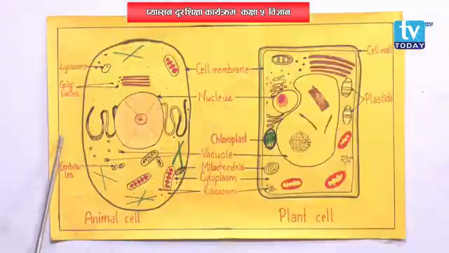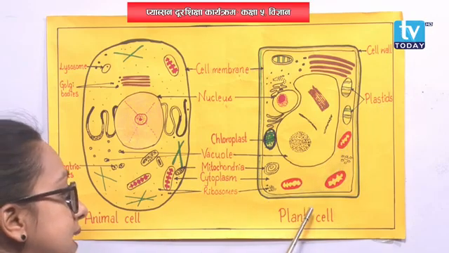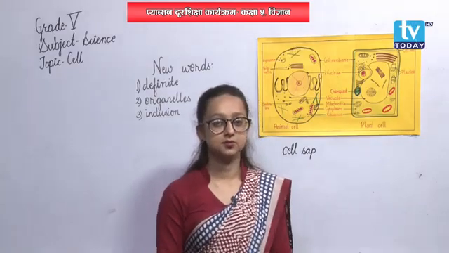Plastids, are they seen in animal cell? No, they aren't, right? That means plastids are present in plant cell only, not in animal cell. They are absent in animal cell. Then what are plastids?